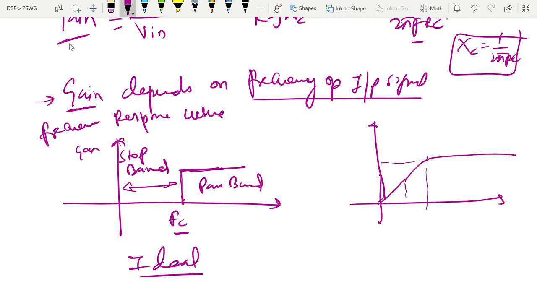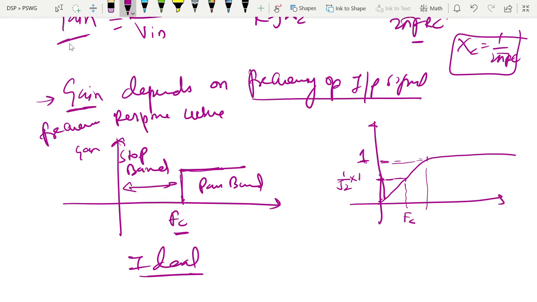And what is the cutoff frequency? Suppose here the gain is 1, that is V out by V in is 1, so it is the maximum gain. The frequency which gives a gain of 1 by root 2 times the maximum gain is known as the cutoff frequency.